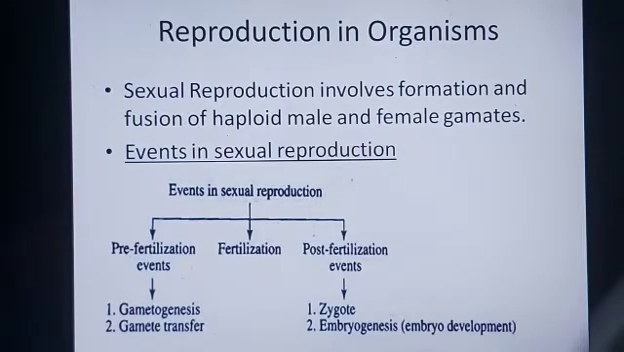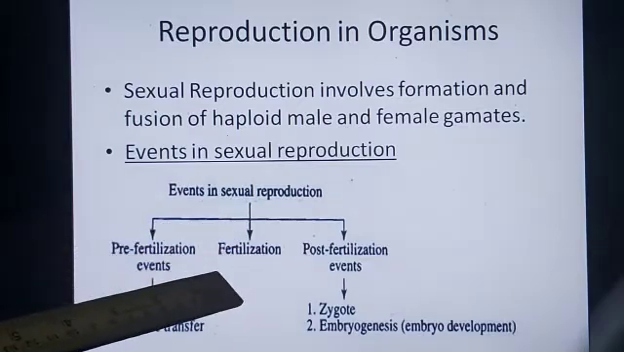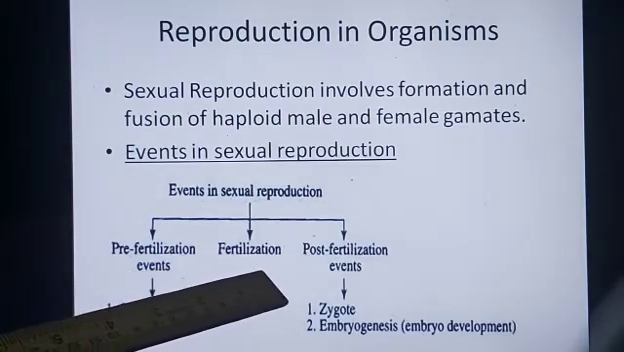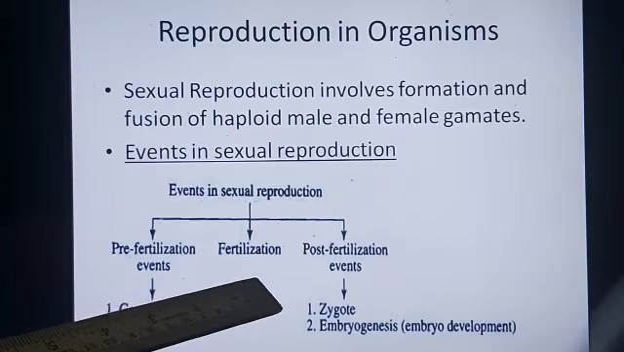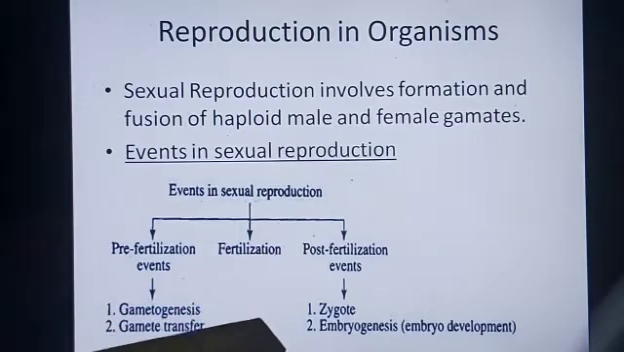The events in sexual reproduction can be broadly categorized into three categories. The first is pre-fertilization events, in which gametogenesis and gamete transfer occur. The second stage is a very important stage called fertilization, and the third stage is called post-fertilization events, in which zygote formation and embryogenesis are seen.